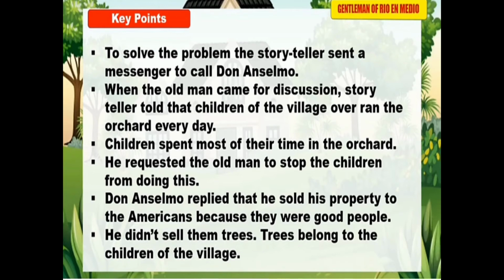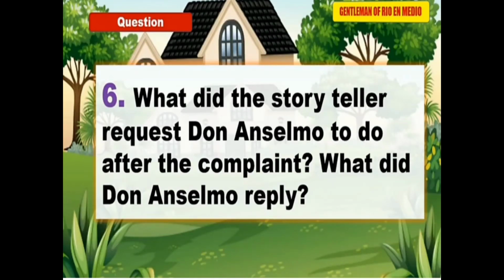Here comes the next question. What did the storyteller request Don Anselmo to do after the complaint? What did Don Anselmo reply?